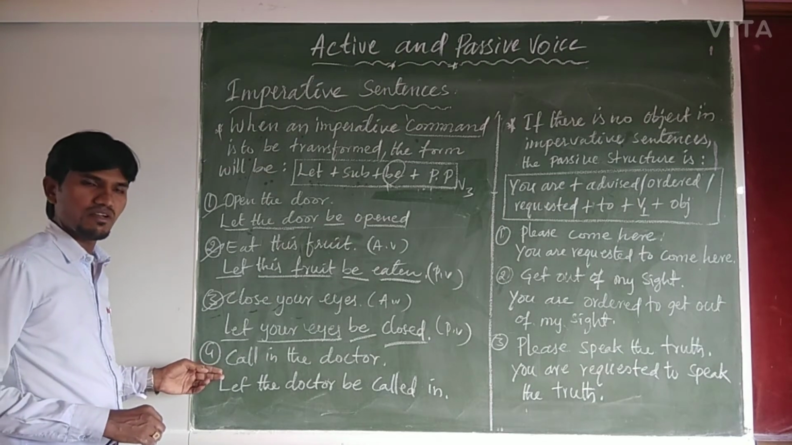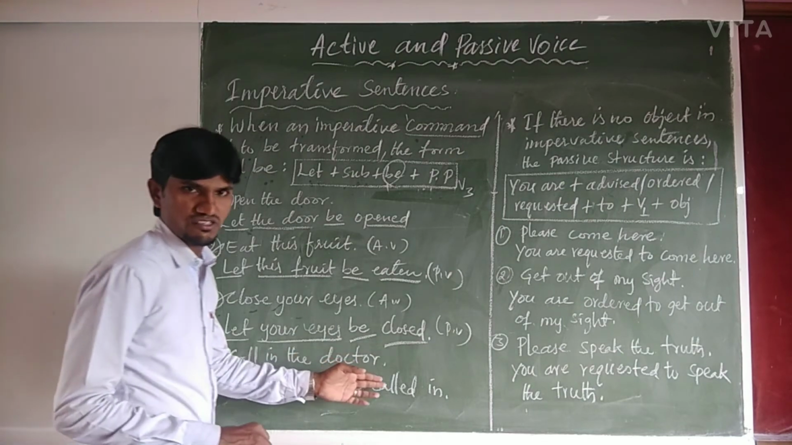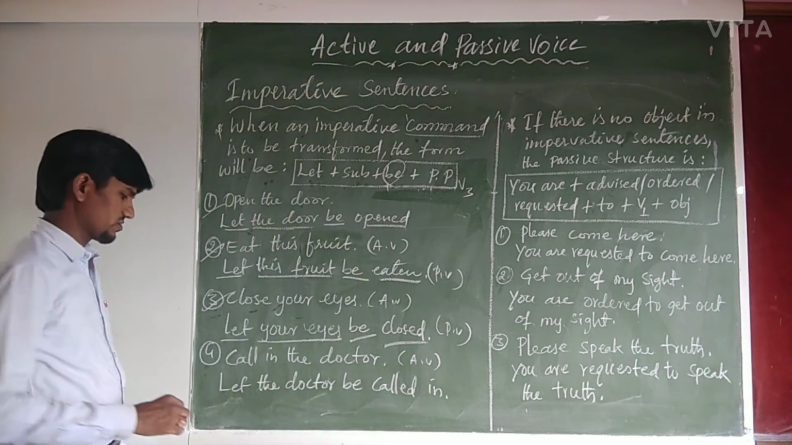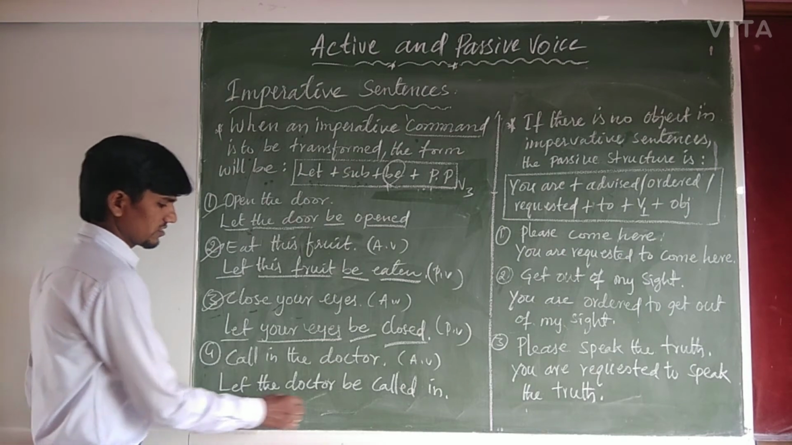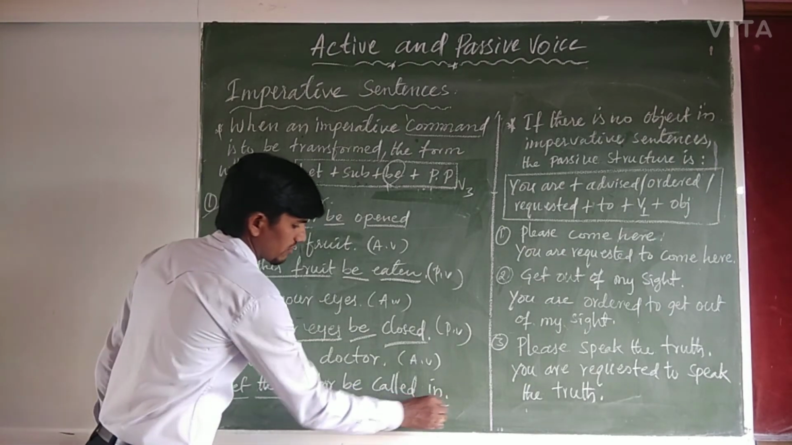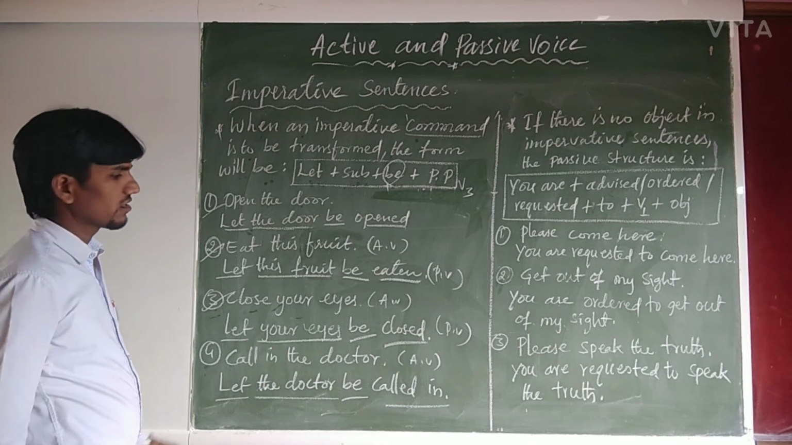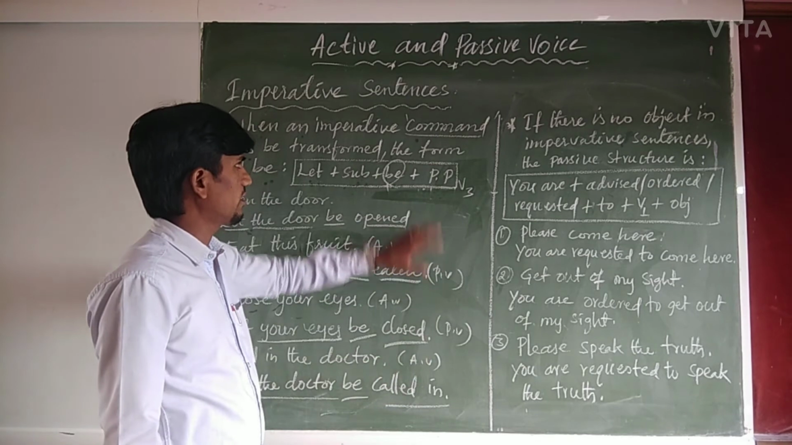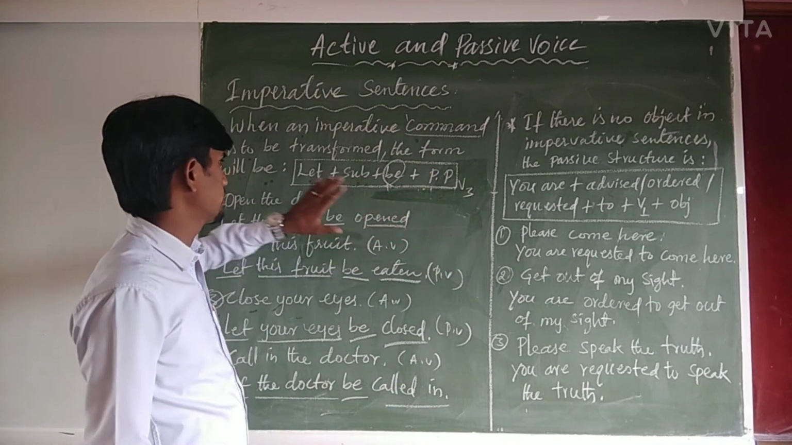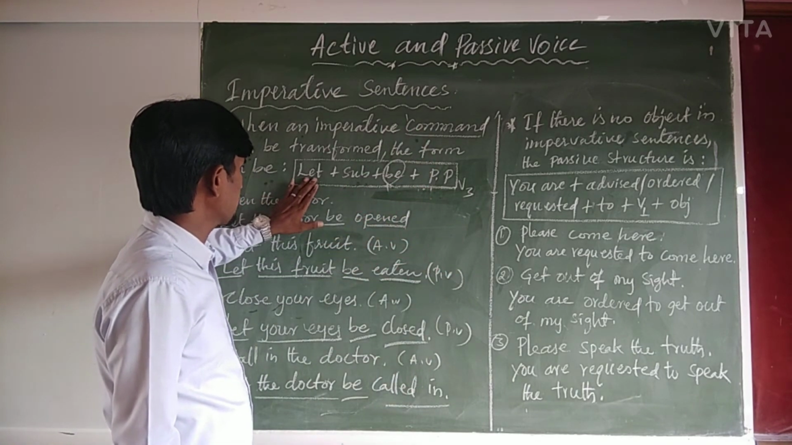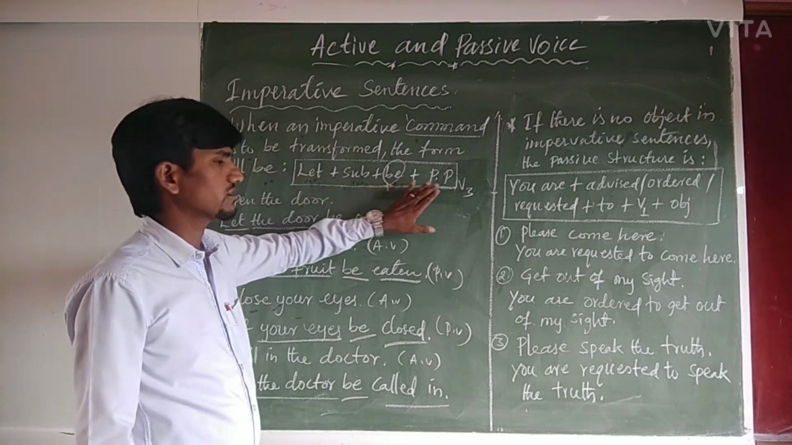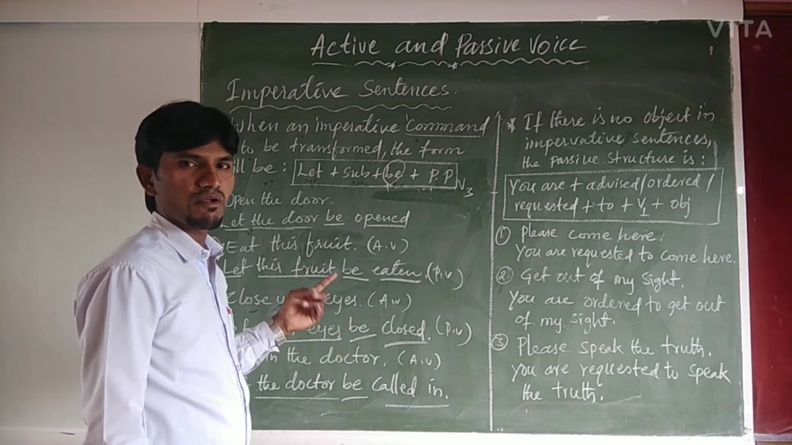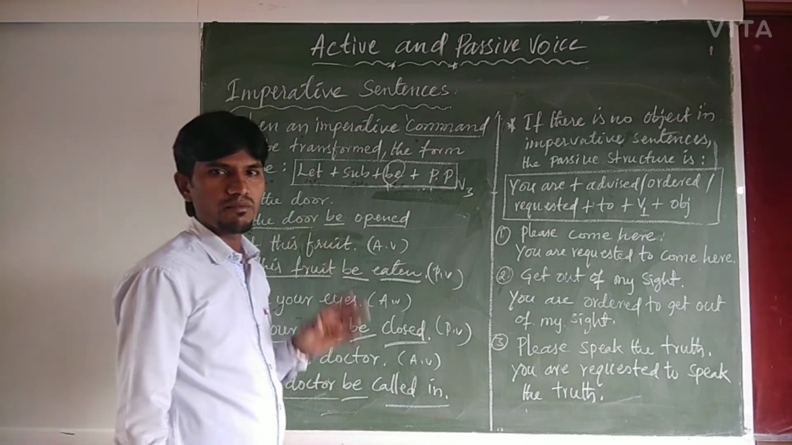Now fourth example, my dear students. Call in the doctor is in active voice. So here, let the doctor be called in into passive voice. These are all commands and they are transformed into passive voice. The formula is let plus subject plus be plus past participle. So keep in your mind how to transform a command from active voice to passive voice.